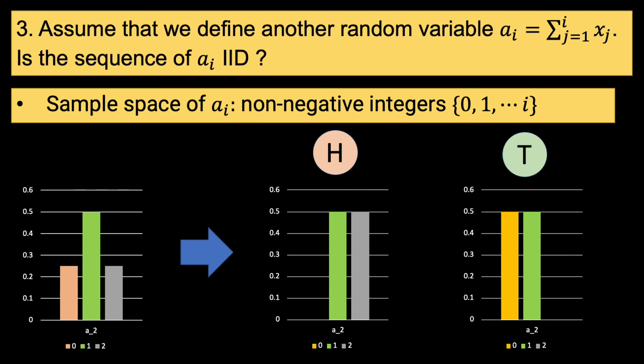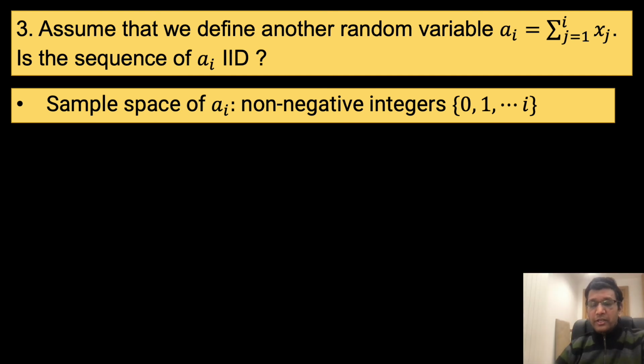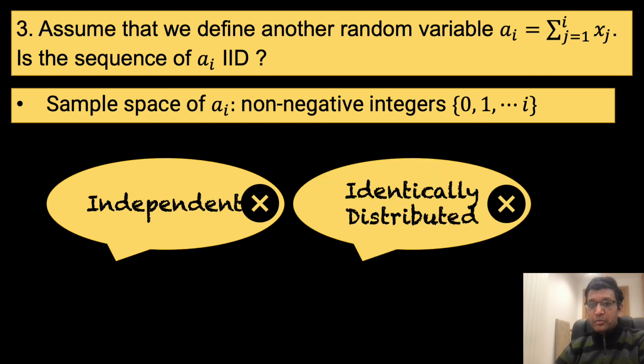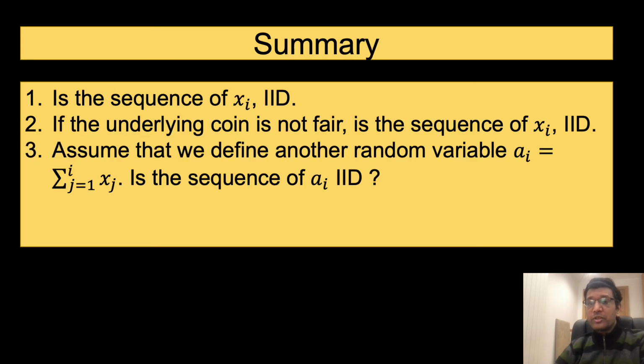Clearly, a sub 2 is dependent on the value of x sub 1 and hence the value of a sub 1. Clearly, the sequence of a sub i is neither independent nor identically distributed. To summarize, the sequence of x sub i is IID when the coin is fair as well as when the coin is not fair. The sequence of a sub i, where a sub i is the sum of x sub 1 to x sub i, is not IID.